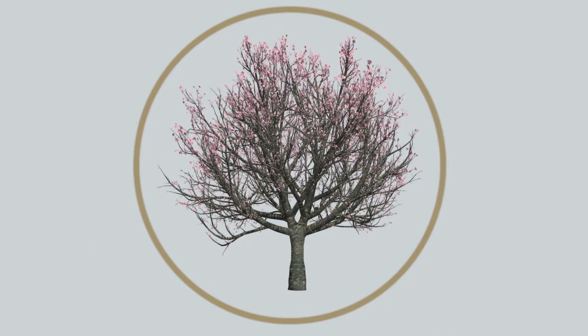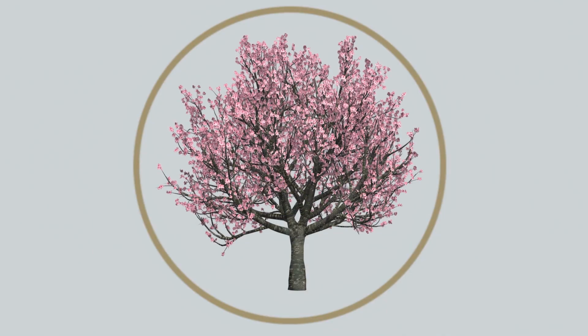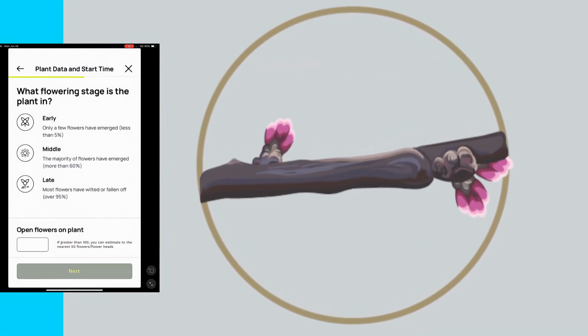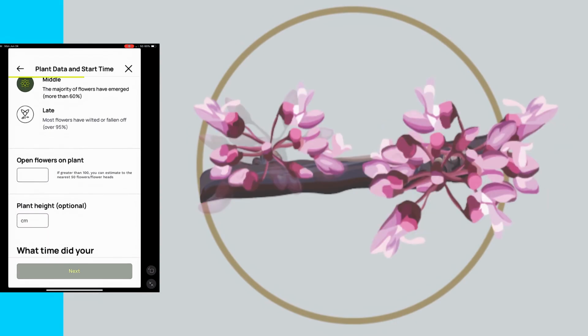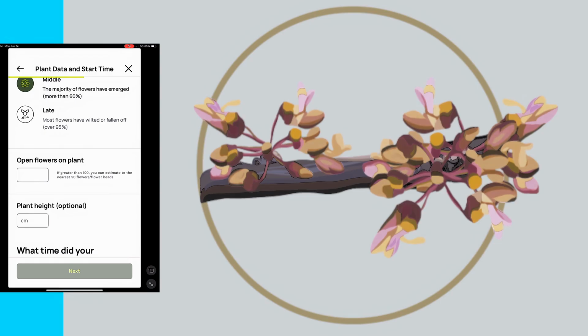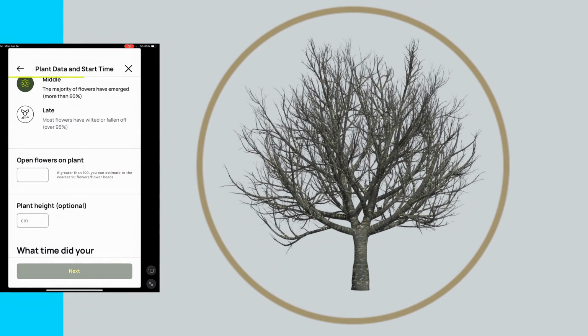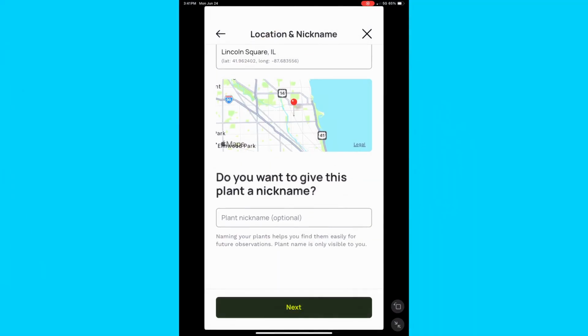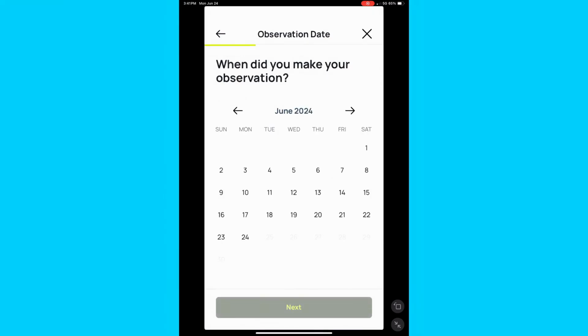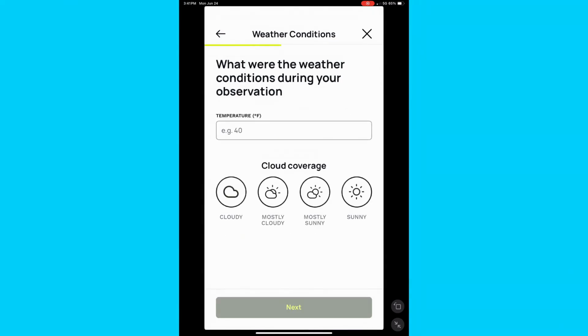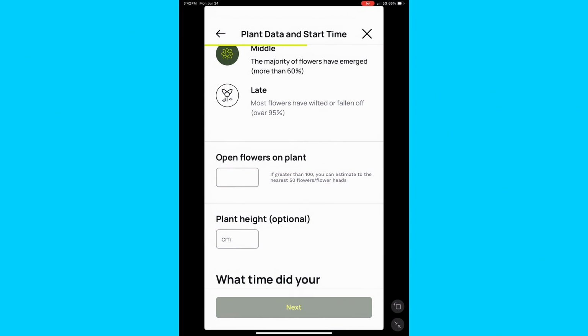When you make a pollinator observation, you'll collect additional data to document what the flowers look like. You'll tell Budburst if the flowers are in an early flowering stage with only a few flowers blooming, a middle flowering stage with most of the flowers blooming, or a late flowering stage with most of the flowers wilting or falling off the plant. You will also tell us where and when you made your observation, what the temperature is outside, how sunny it is, and how many flower blossoms are on your plant.